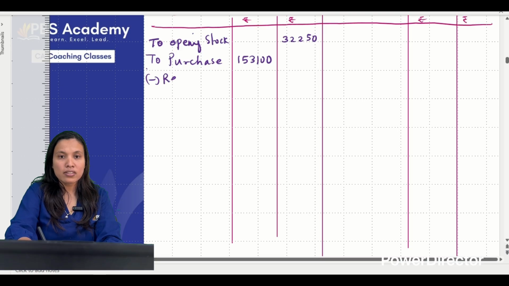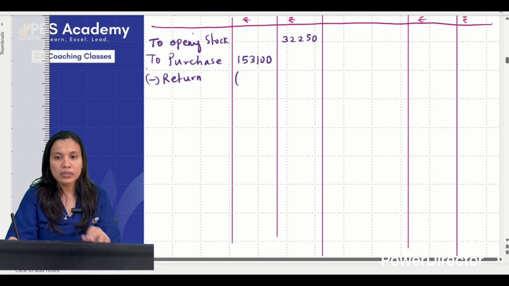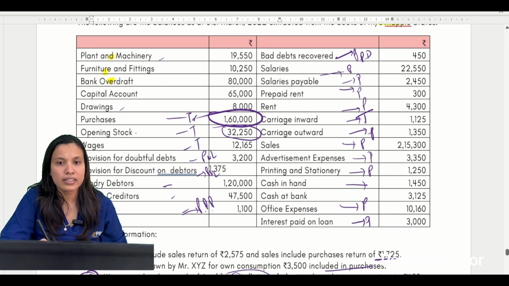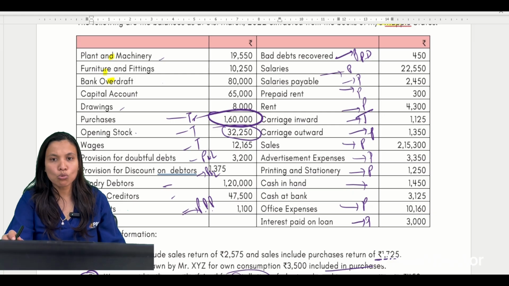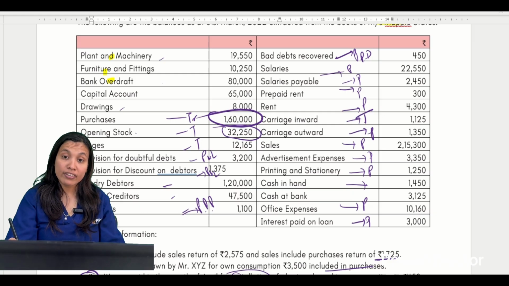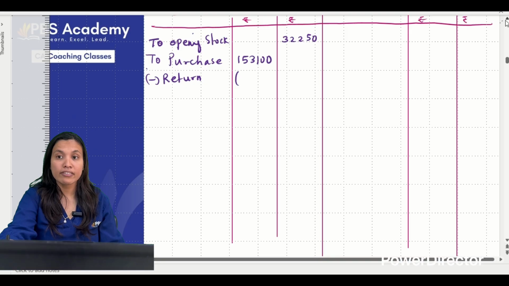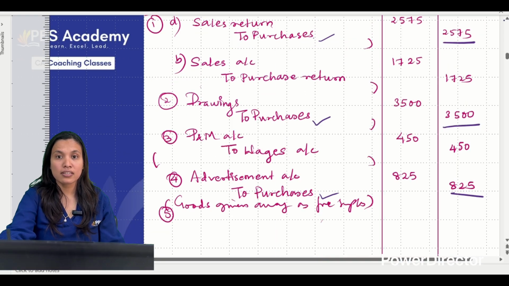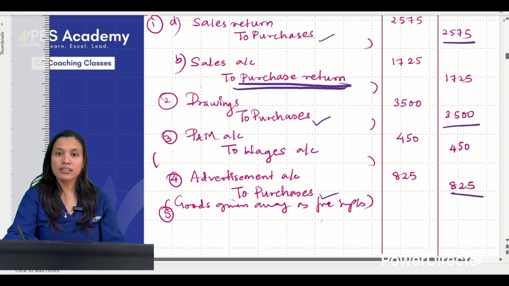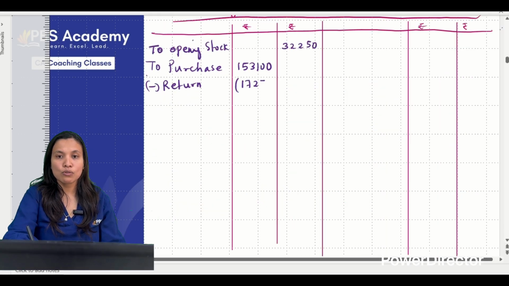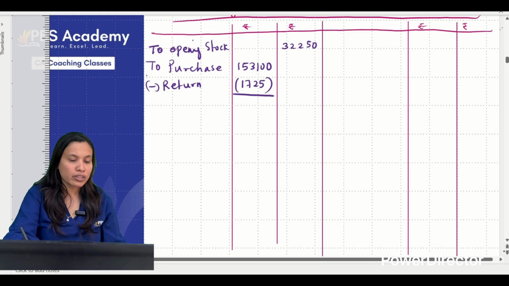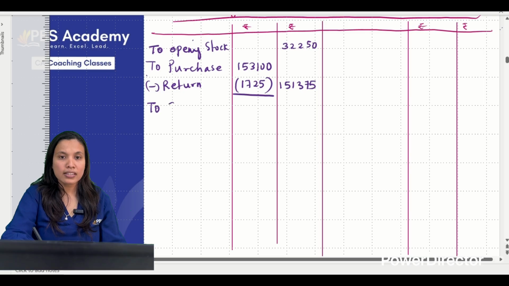Less, there were purchase returns. If I see in the question, returns of how much? See, find out if there are returns in the trading account we have highlighted. No, there is no return. But in the rectification you have returns. If you remember, in our rectification entry we do have purchase returns. Purchase returns must be on the credit side. It is on the credit side, meaning it is 1725. You have to deduct 1725. Deduct this. How much are you getting? 151,375. Correct.